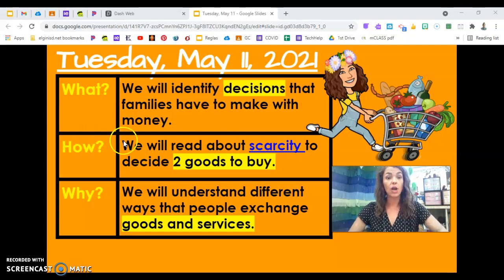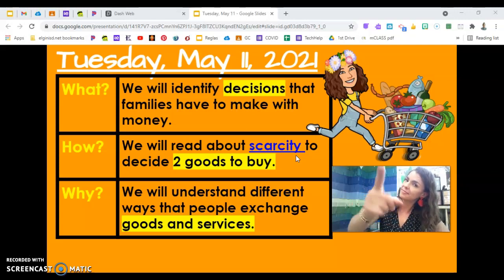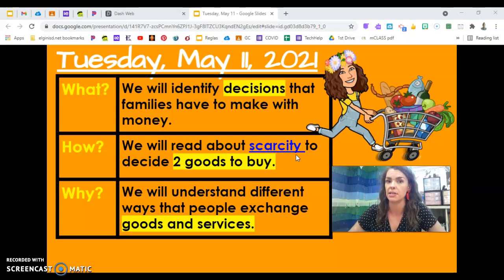How? We will read about scarcity to decide 2 goods to buy. Remember this blue word? Say it with me, please. Scarcity. We'll be reviewing more about scarcity today in our read aloud. Then you have a decision to make on 2 goods to buy. How many goods are you going to buy today? 2.